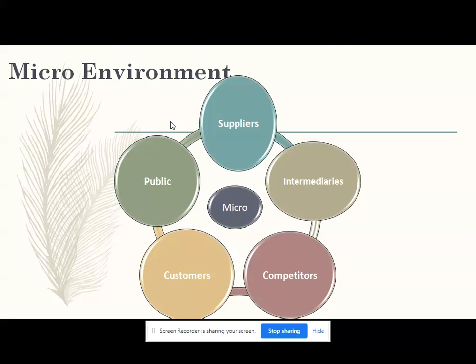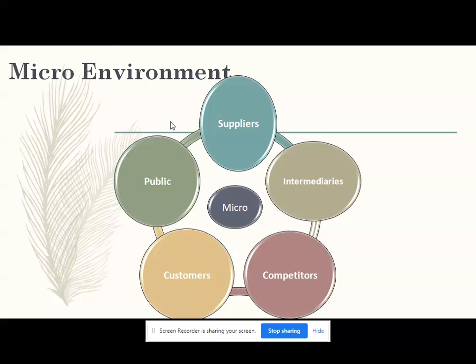Now what is the meaning of this? The development in the suppliers environment has a substantial impact on the operations of the organization or the company. The suppliers hold the power when they are the only and the largest supplier of the goods. That means if they have a monopoly, and the number of suppliers that are supplying goods to us is only one, then they will hold the largest power.